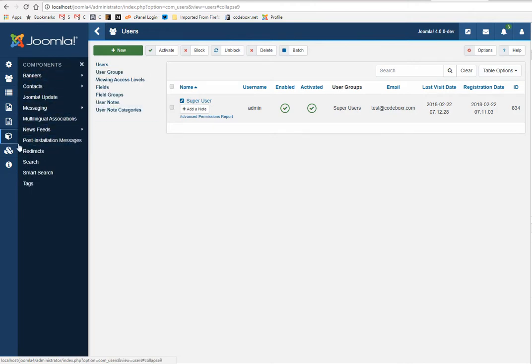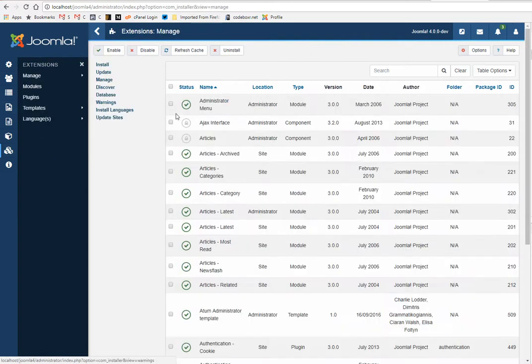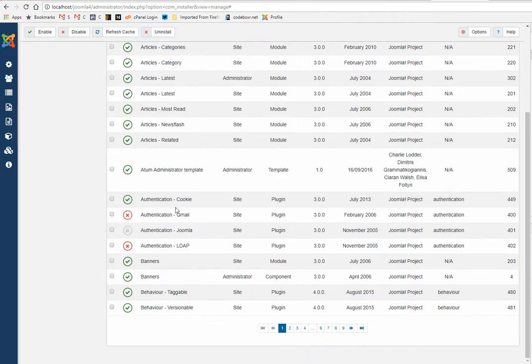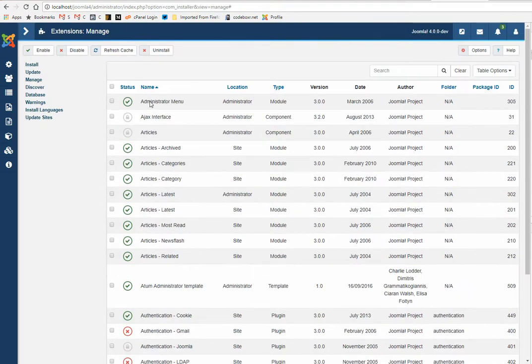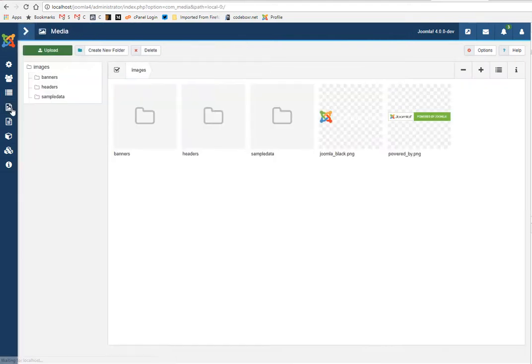So these are all the components we have at this moment, like module manager. This is menu manager. Okay, this is media manager.